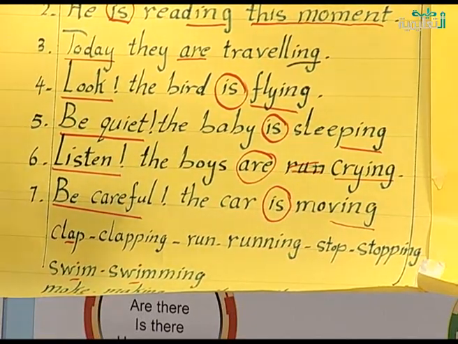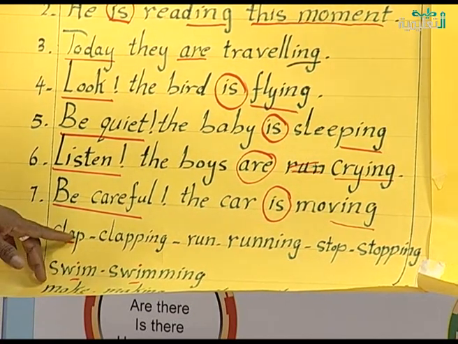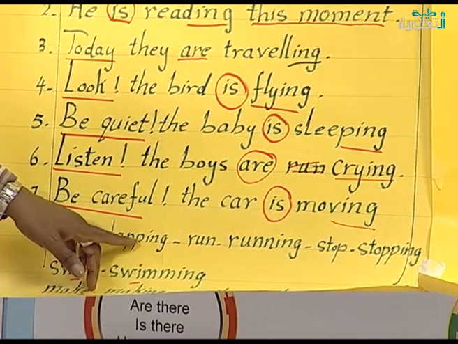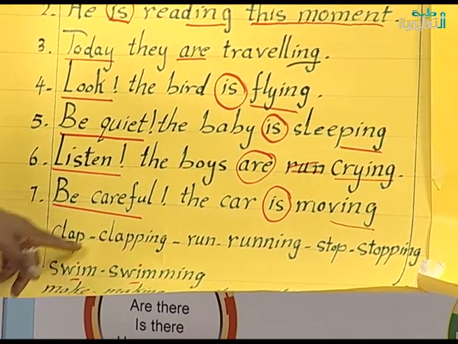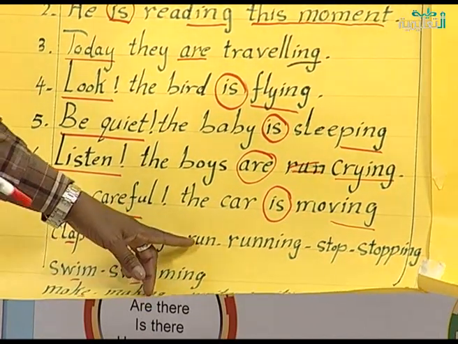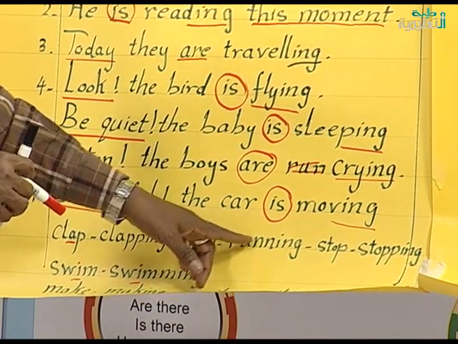I told you that we double the last letter if there is a vowel before the last letter. Clap, before the p is a, so in clapping we double the p. It becomes clapping. Run, before the last letter is u, so when we add ing we double the n.